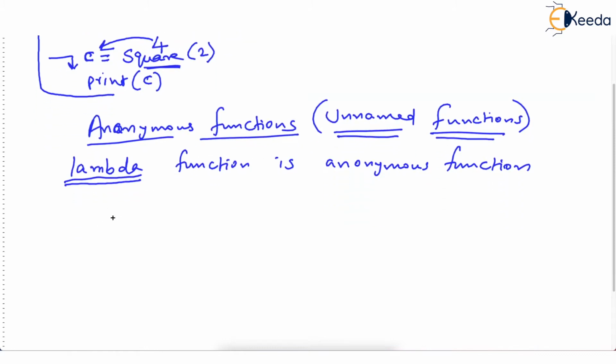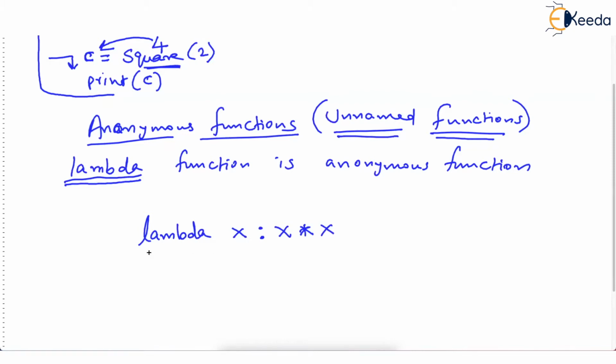Just imagine in my Python program, I write a statement like this. Just check this. lambda x colon x into x. That's it. This is a function.